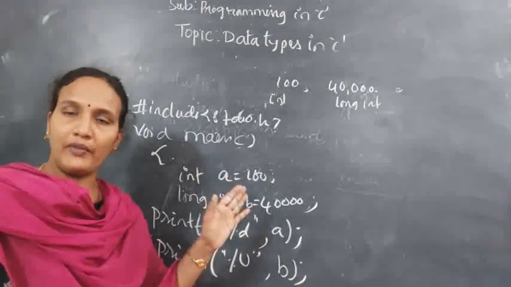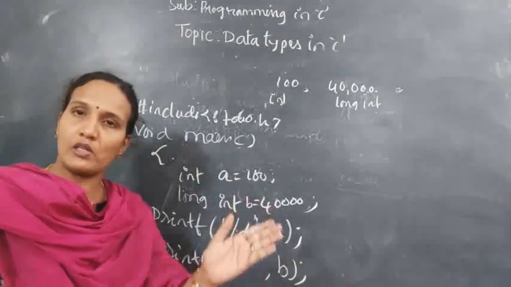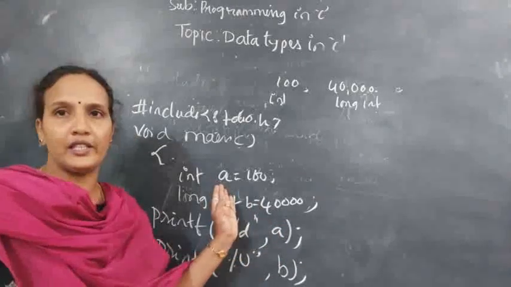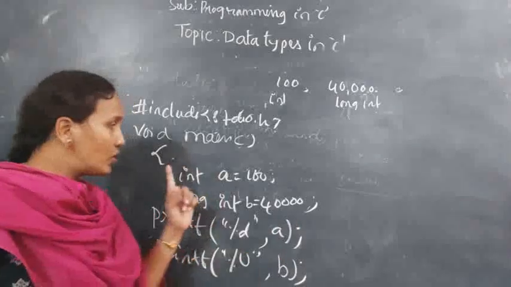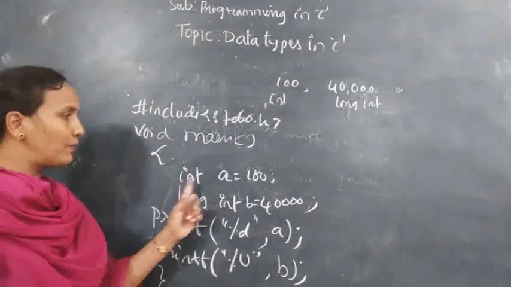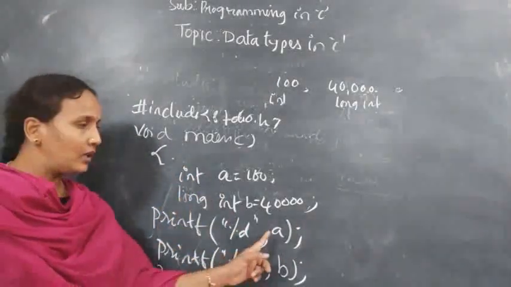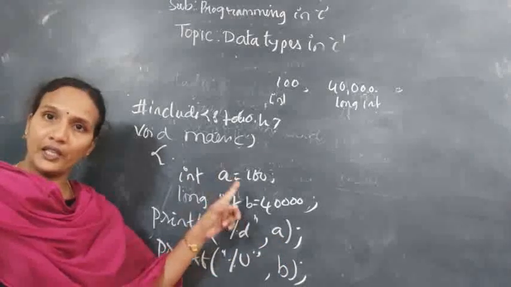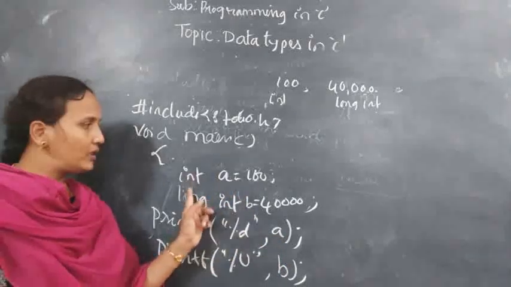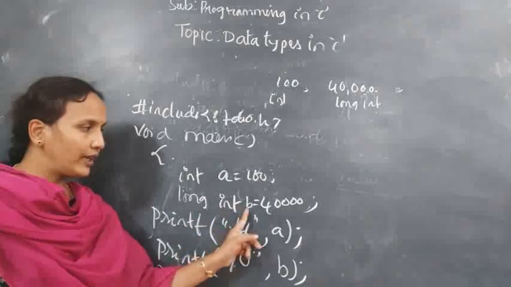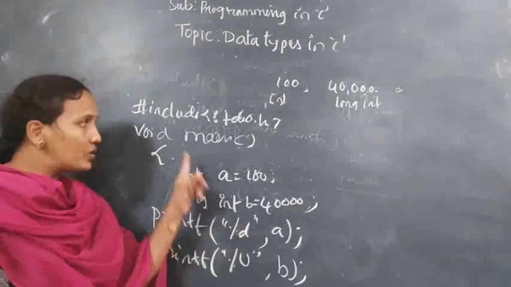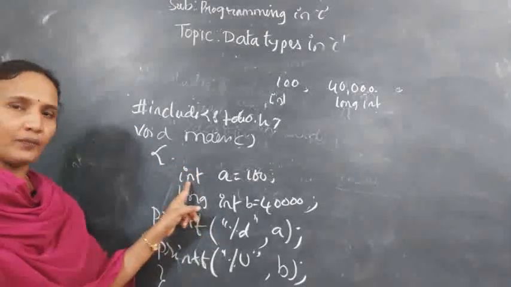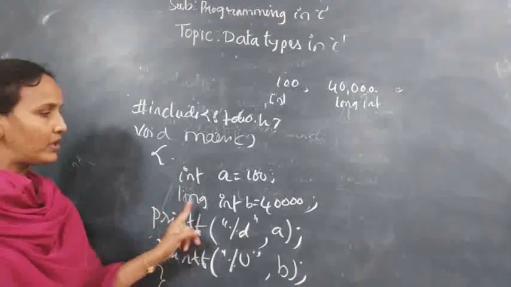The only thing you need to think about is whether the value is small. If the variable value is less than or equal to 32,000, you can go to integer. If it is above 32,000, then you go to long int. If you are printing an integer value, the format specifier is %d, comma, name of the variable. If you are printing a long int, the format specifier is %u. For an integer we use the int keyword; for a long int we use the long int keyword.